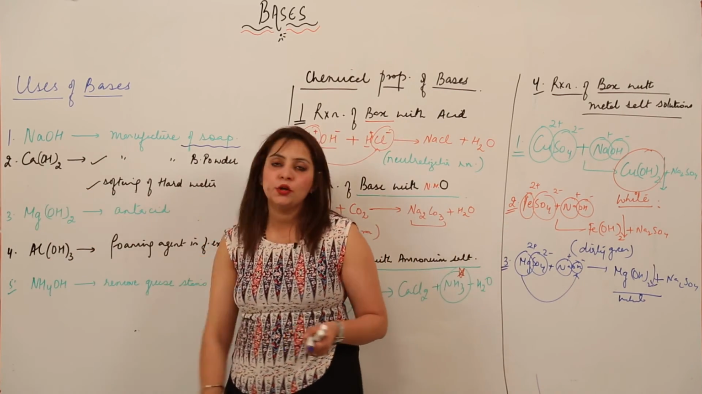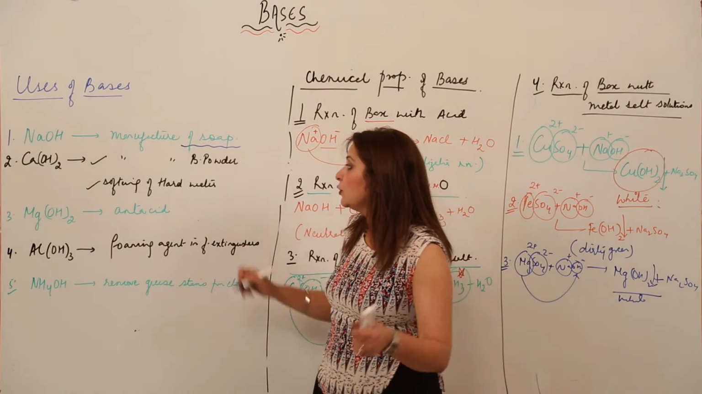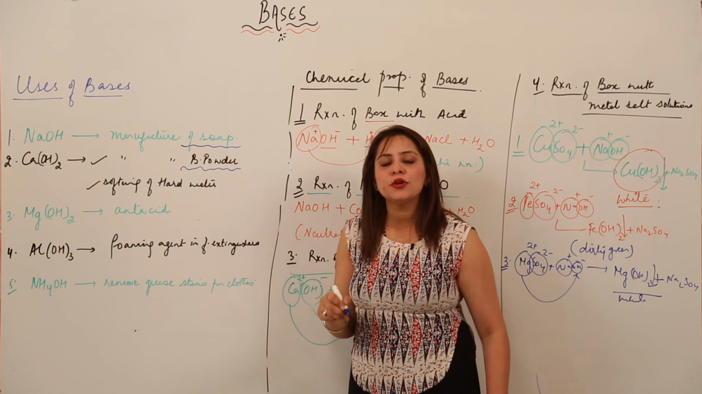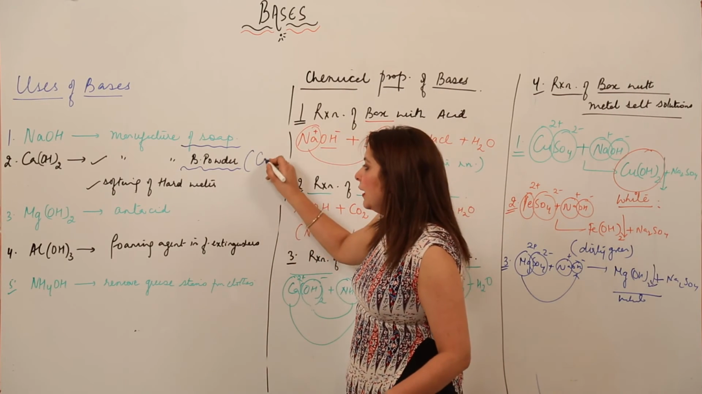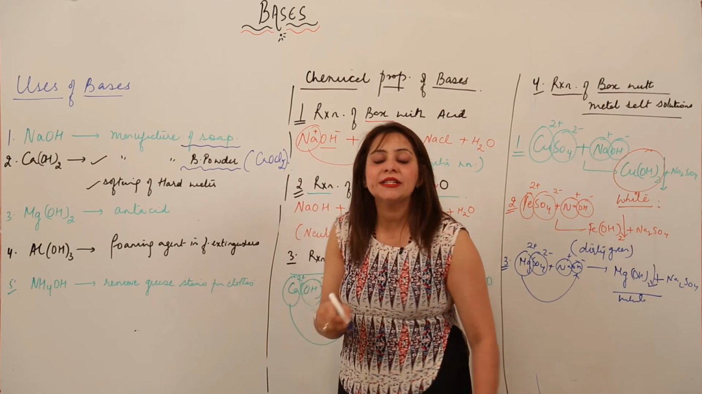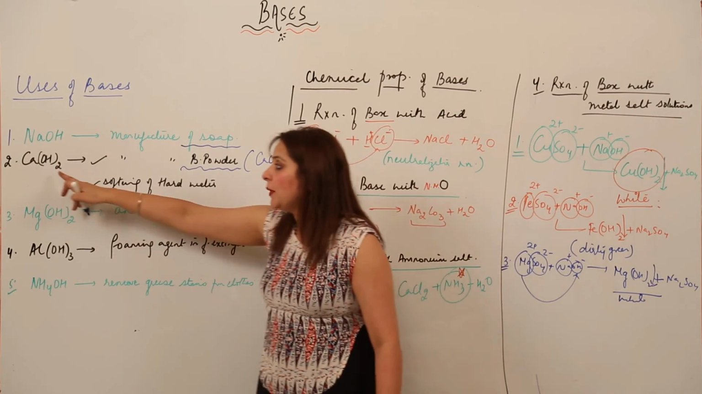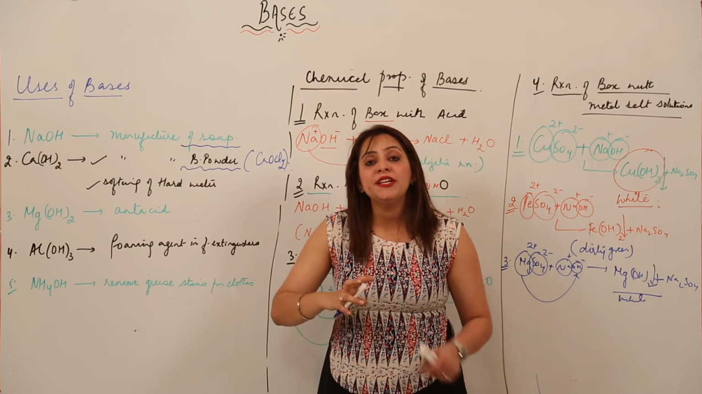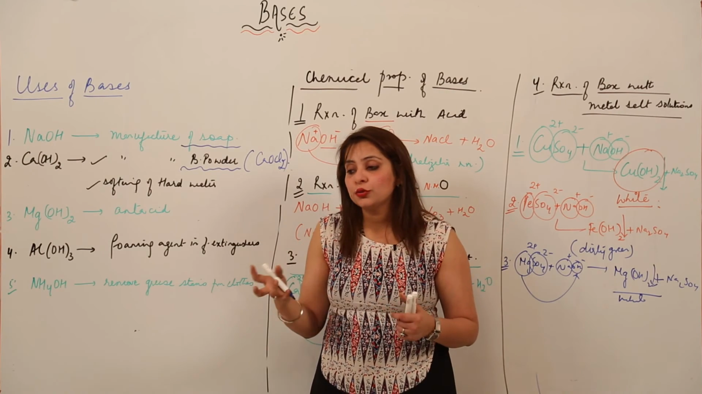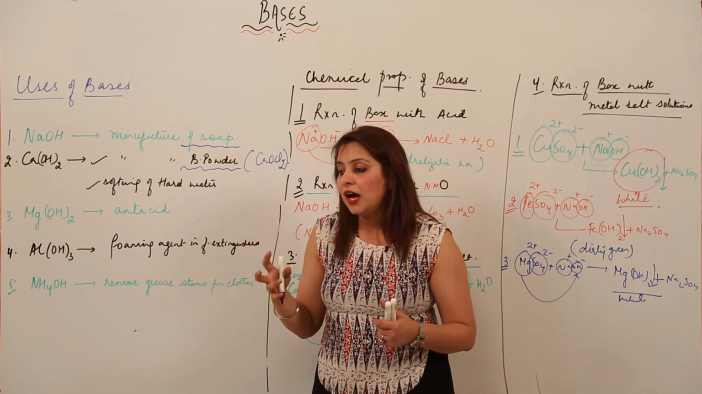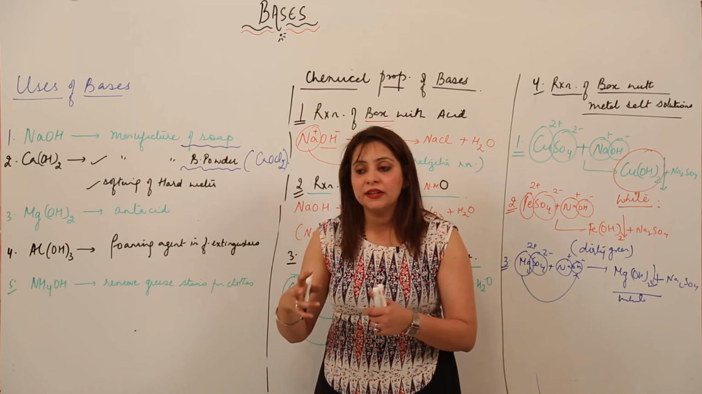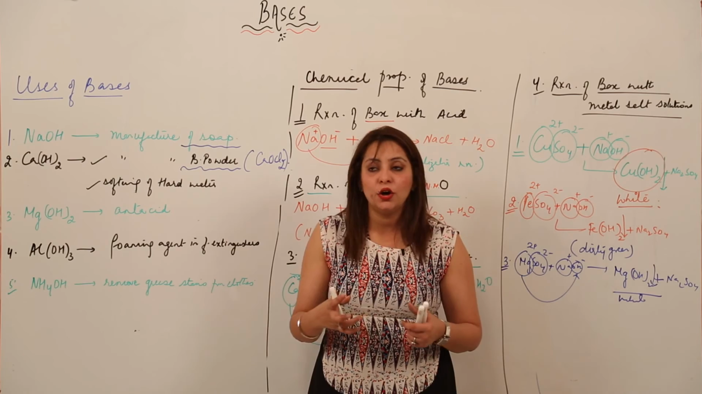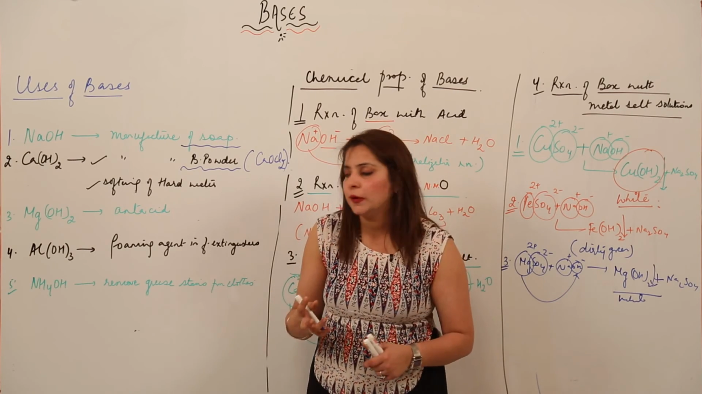Second, we have calcium hydroxide. Calcium hydroxide is used in preparing a substance, the bleaching powder. And do you know the formula for bleaching powder? It is CaOCl2, calcium oxychloride. When calcium hydroxide reacts with chlorine, it forms calcium oxychloride. Bleaching powder is very important. It acts as a disinfectant. It helps in cleaning tanks, and it also has a property to bleach clothes.